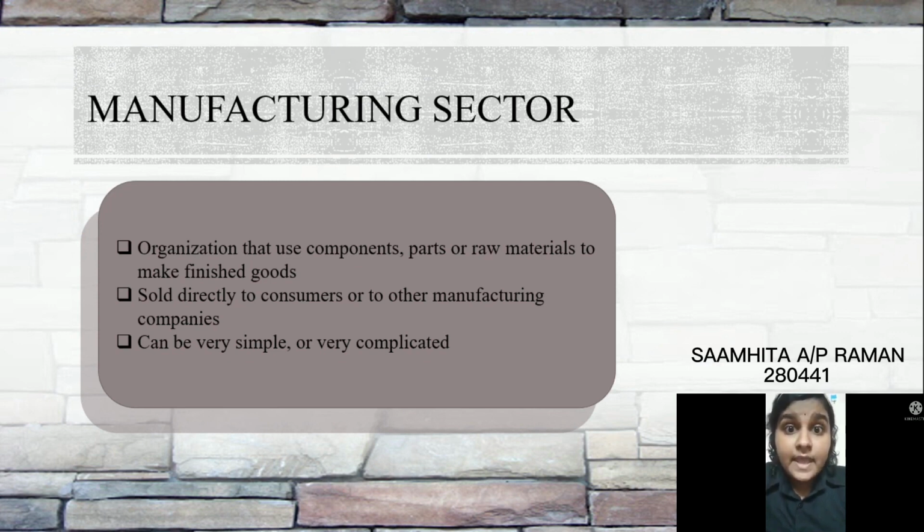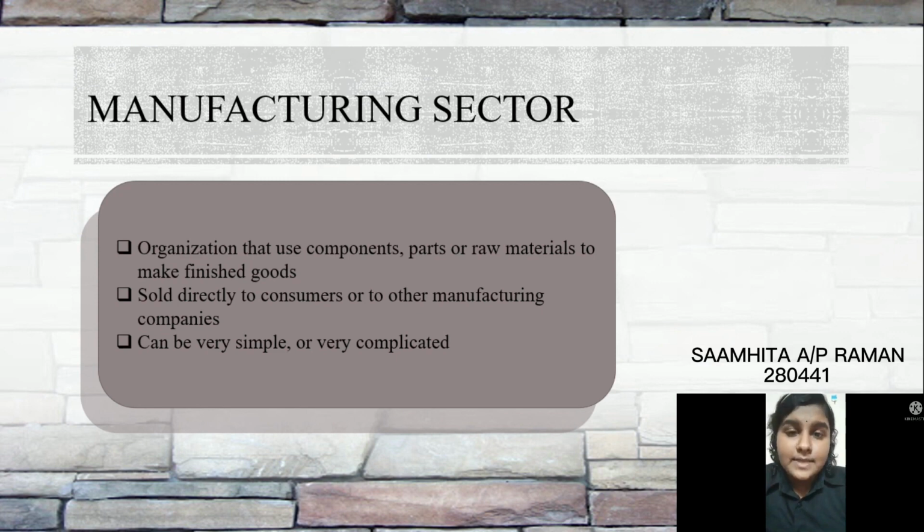The finished goods can be sold directly to the consumers or to other manufacturing companies that use them for making a different product. Manufacturing plants often use an assembly line, which is a process where a product is put together as a sequence from one workstation to the next.